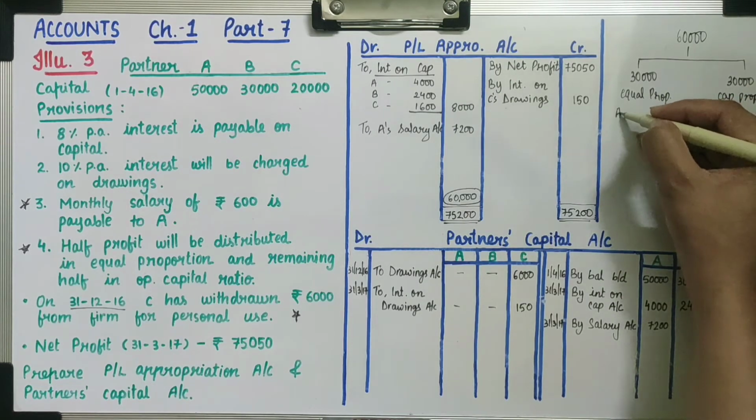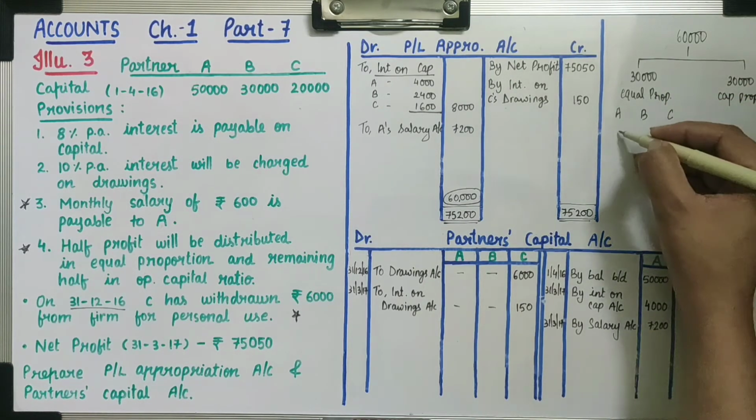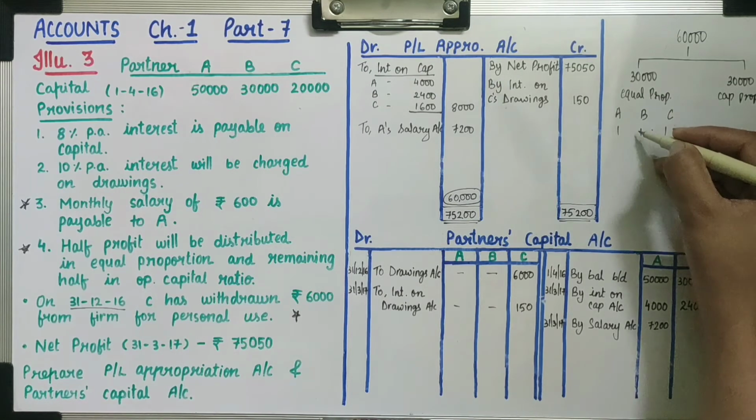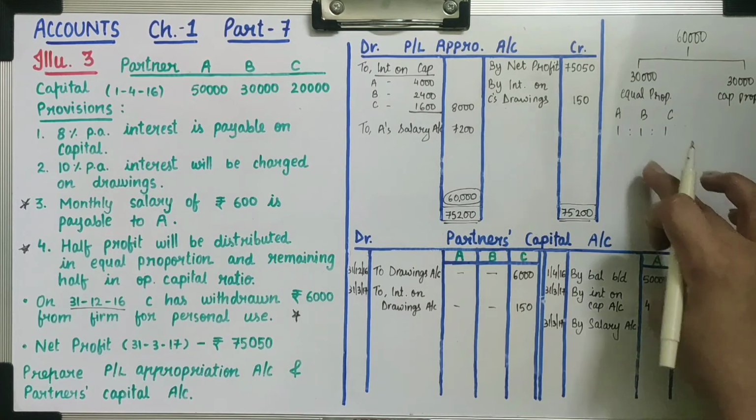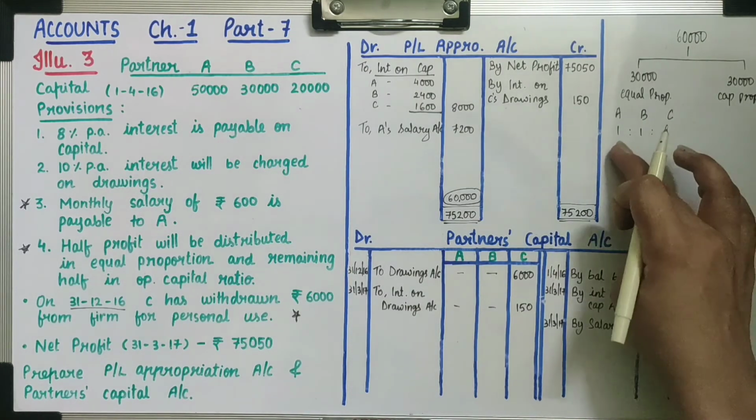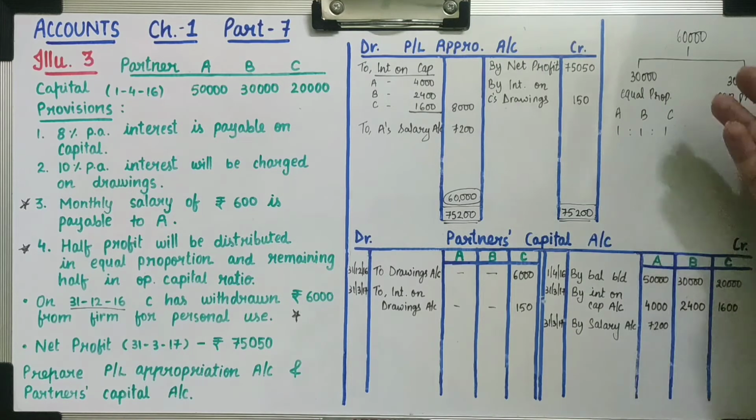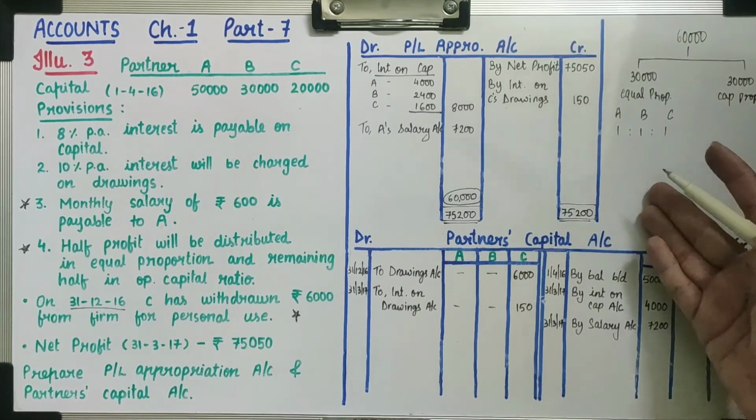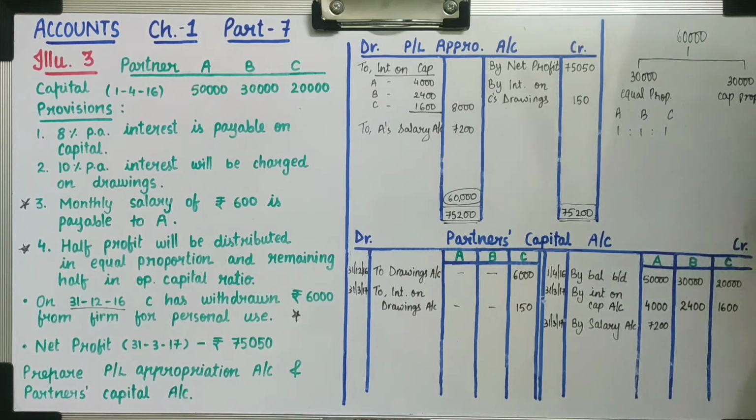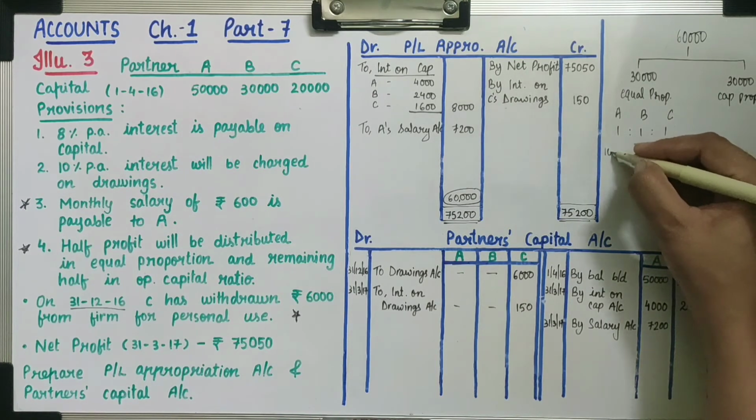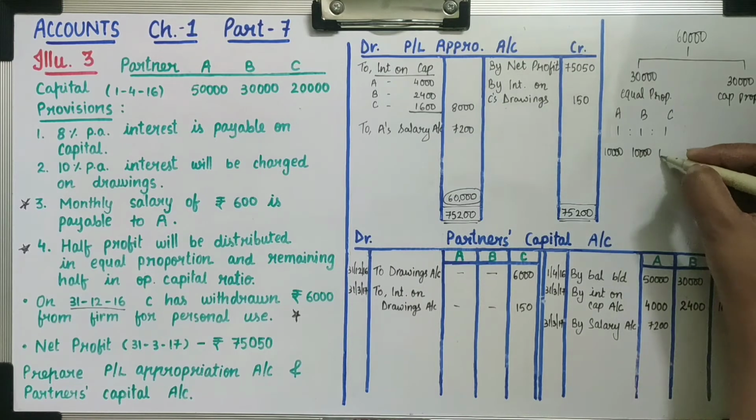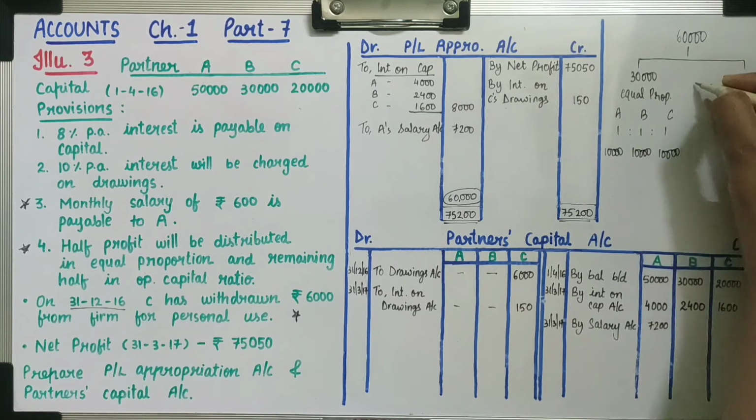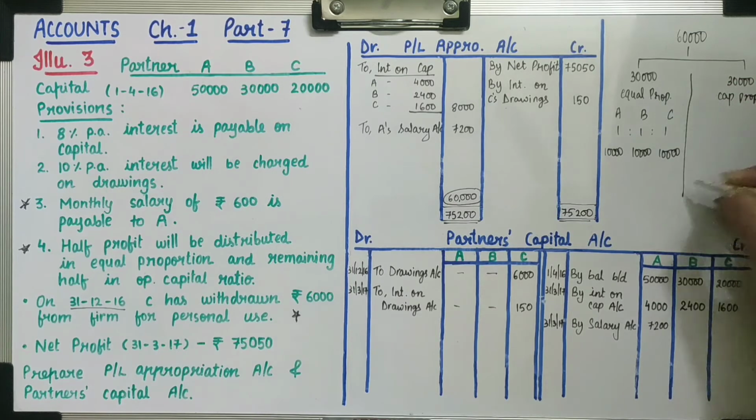Now see, there are three partners A, B and C. Equal, it means 1:1:1. Now here, either you can calculate by multiplying 1 divided by 3, or it is 1:1:1, and with amount it is clear that each partner will get 10,000, 10,000 and 10,000. So here I am not calculating. Here I am writing directly 10,000 to each partner. So here we have distributed 30,000 in equal proportion.